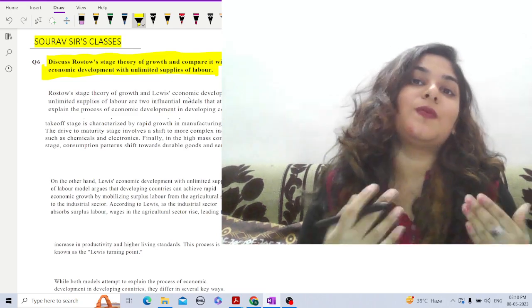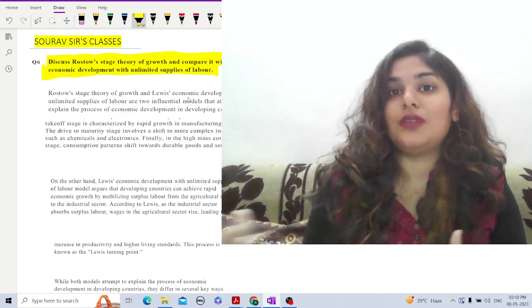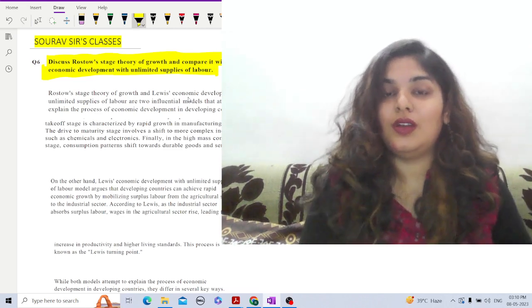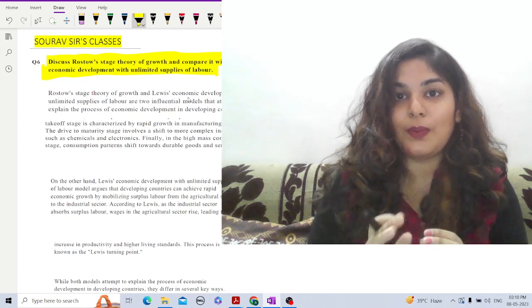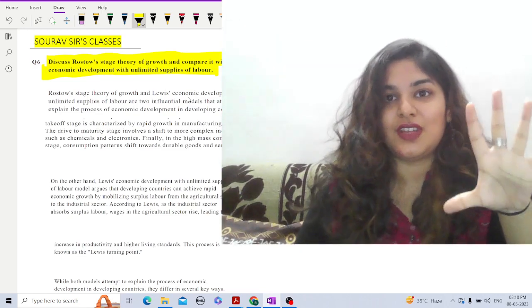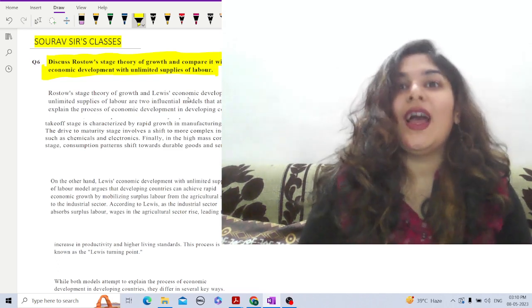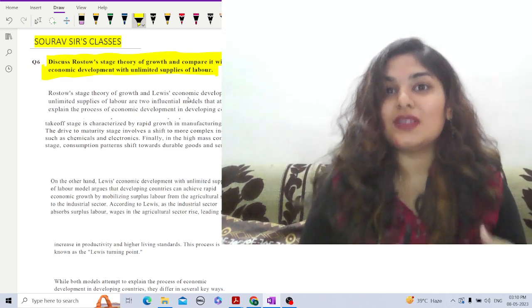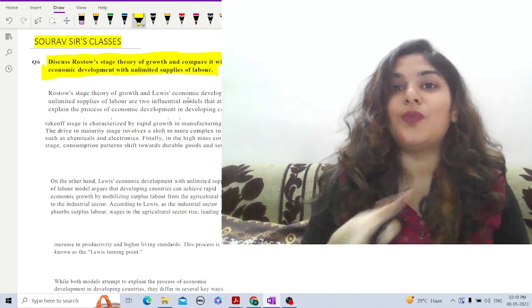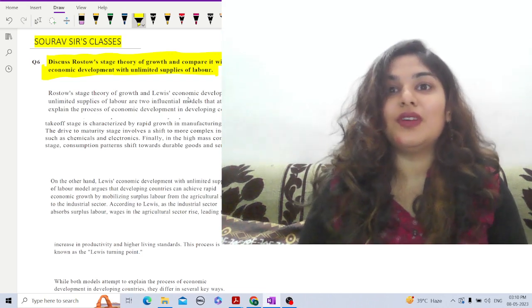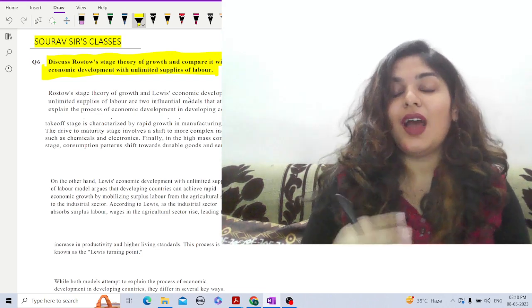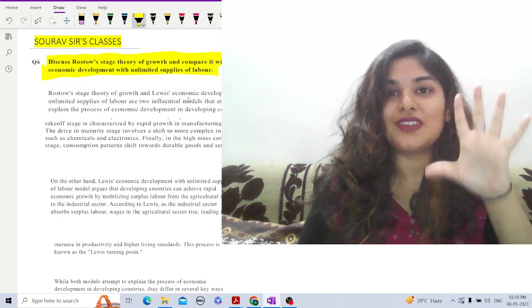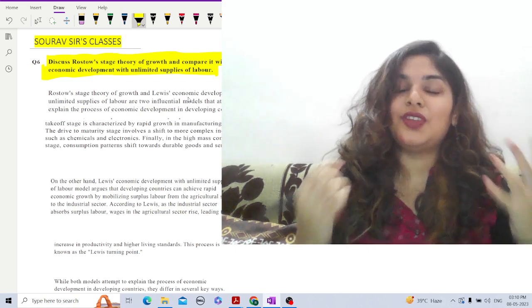Here Rostow has explained the phases through which a country goes in order to develop from less developed countries to the developed nation. There are 5 stages as per Rostow's theory, and Lewis explained it using the supply of unlimited labor by dividing the economy into two parts, that is a dual economy, the rural or traditional society and the modern society. So this is the first distinction. Now let us first discuss the 5 stages of Rostow's theory of development.